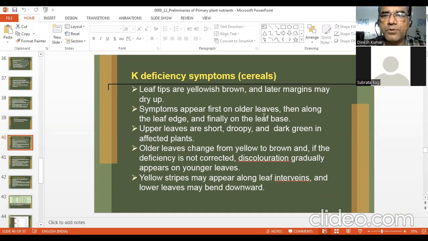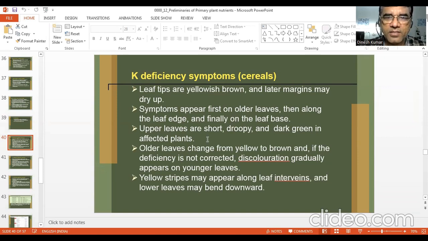Symptoms appear first on older leaves, then along the leaf edge or margins, and finally on the leaf base. Upper leaves are short, droopy, and dark green in affected areas if the deficiency persists. Older leaves change from yellow to brown, and if the deficiency is not corrected, discoloration gradually appears on younger leaves.